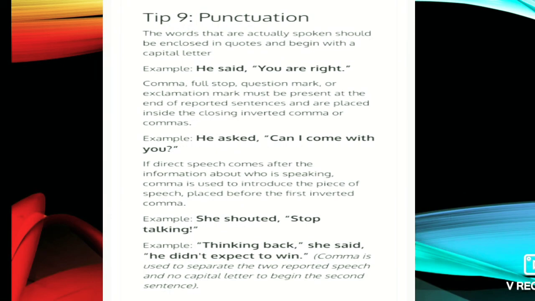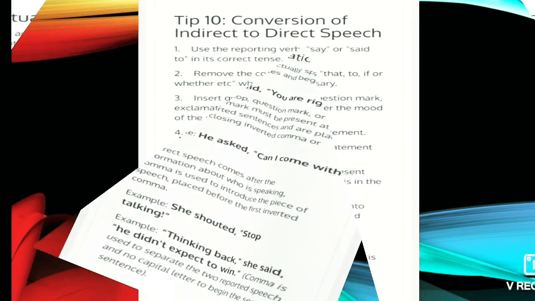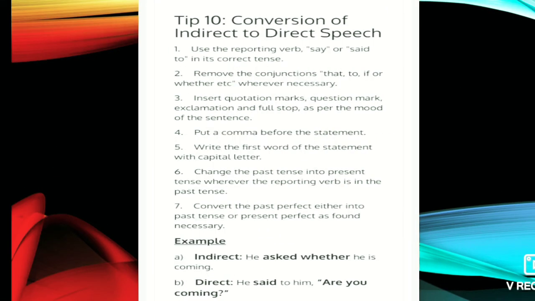And the ninth rule is about the punctuation marks. In direct speech there is the comma and the quotation mark. So whenever you change it, first you have to remove these. And the tenth tip is how to change indirect speech to direct speech. In the place of asked we have to write said, remove the conjunction that, give the quotation mark and comma, write the first word of the statement, and change past tense into present tense.